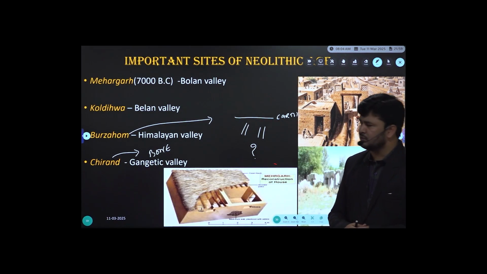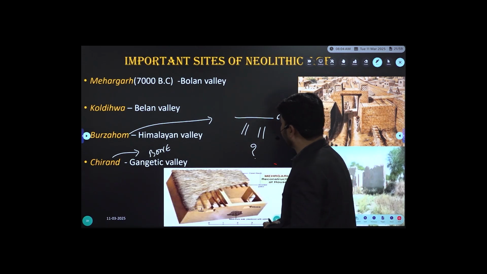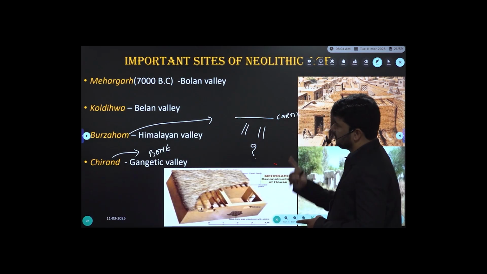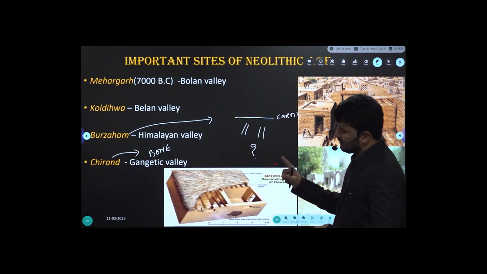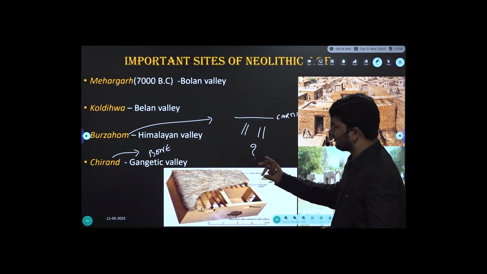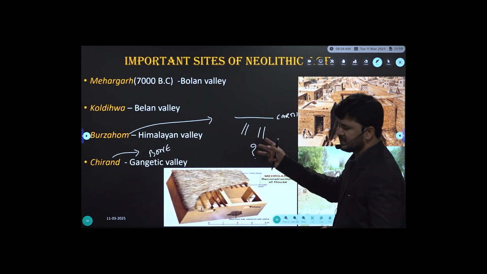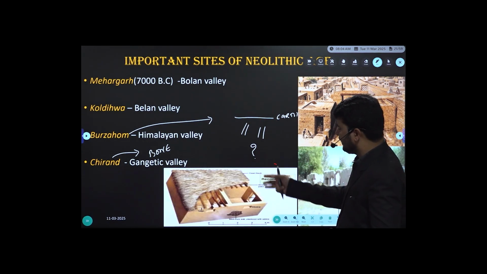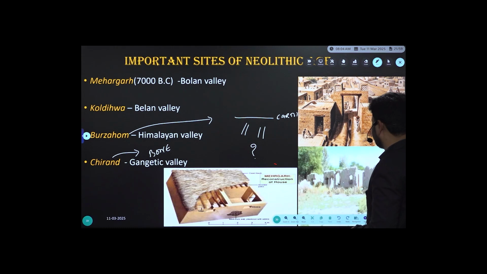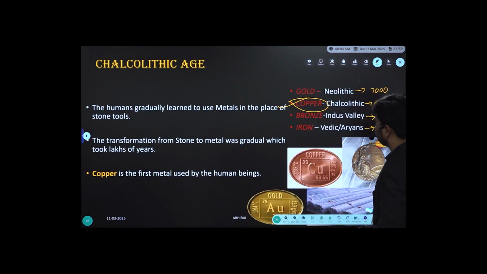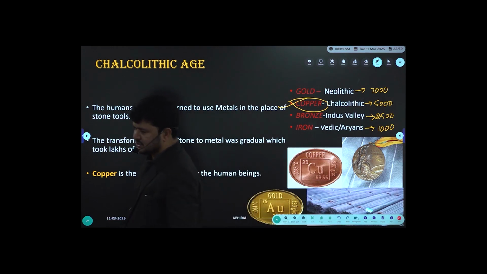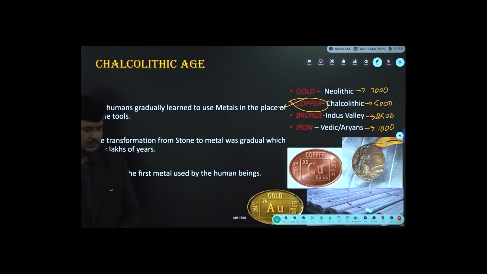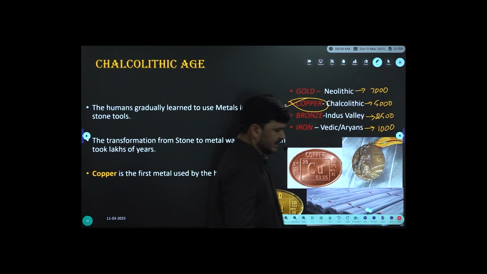The large scale bone tools discovered, Chirand. So Mehrgarh, known for agricultural activities, Kuldhiva, Bolan Valley, also known for agricultural activities, Burzahom, say houses, at the same time trepanation tradition, and Chirand, bone tools. And the fourth one, that is Chalcolithic cultures, Chalcolithic age.